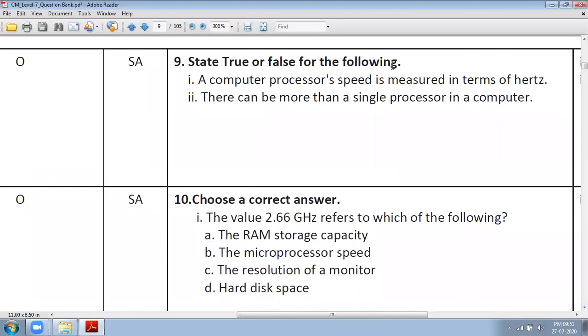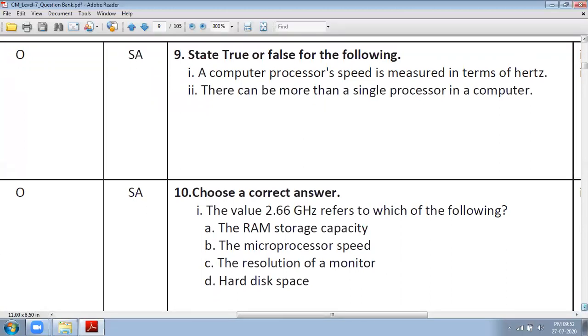State true or false for the following. A computer processor's speed is measured in terms of hertz. Yes, it is true, in hertz, megahertz or gigahertz. There can be more than a single processor in a computer. Yes, in a multitasking computer there is more than one processor, like i3, i4 processor, dual core processor. So there can be more than two processors in the computer.